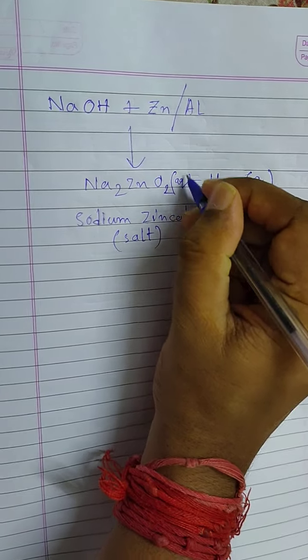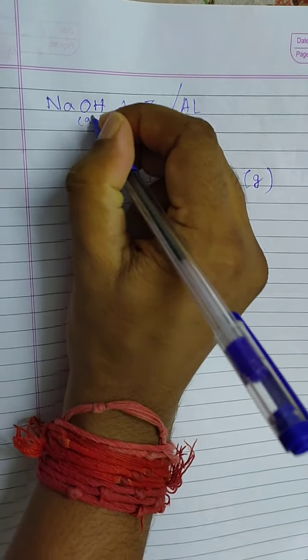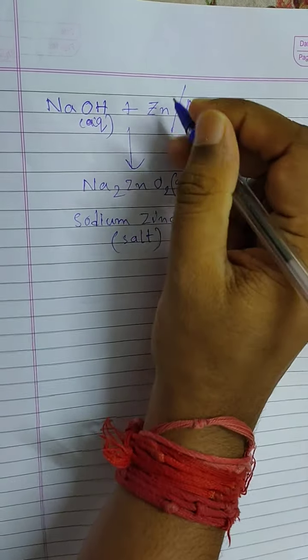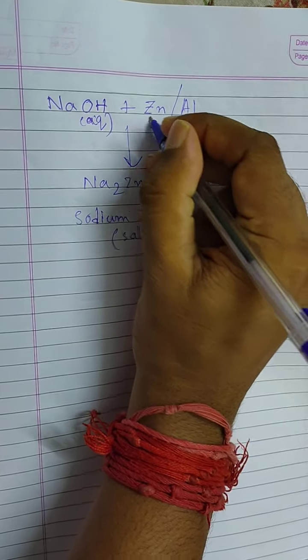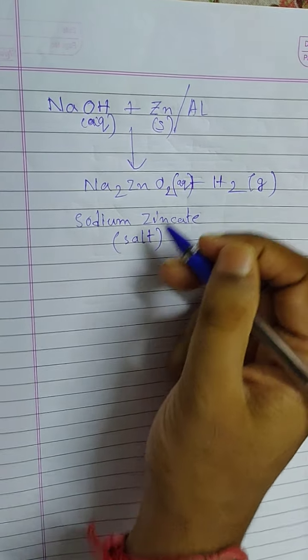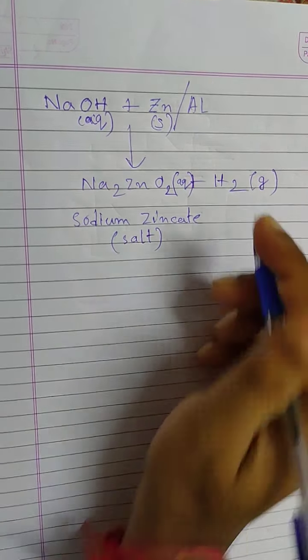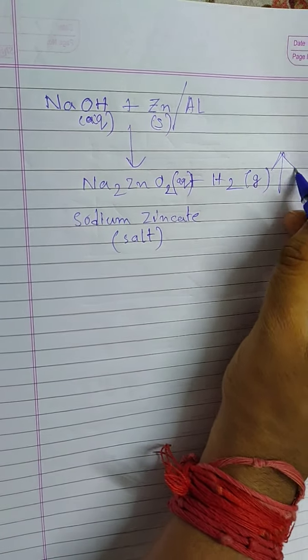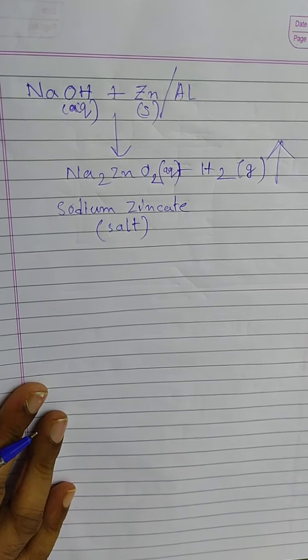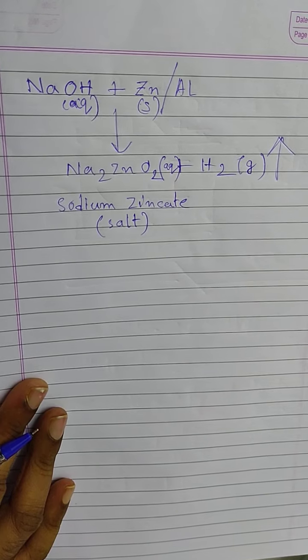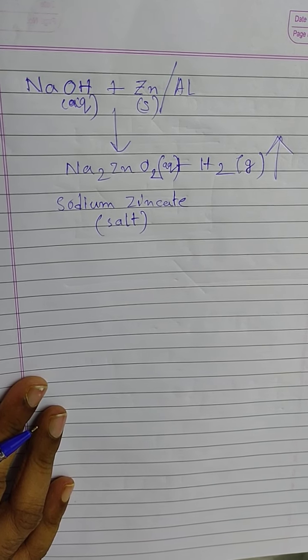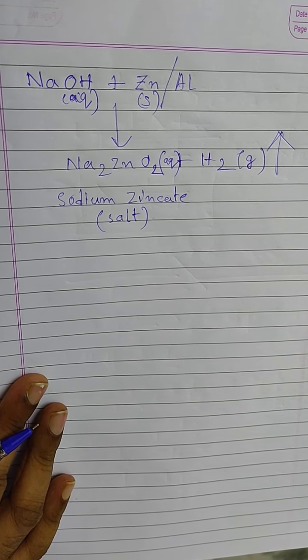Is that clear? So NaOH in aqueous form will be treated with zinc, which is in solid form, to produce what? Sodium zincate, and hydrogen gas will be evolved. And how can we prove that the gas is hydrogen? We can perform the same activity again. Is that clear?